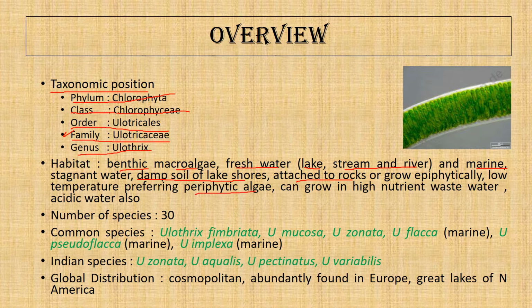As periphytic algae. Now, what are periphytic algae? Periphytic algae are those green algae that are found growing along with the cyanobacteria, that is the blue-green algae. And these periphytic algae are the primary source of food for the primary consumers, that is the aquatic invertebrates, as well as the larval stages and adult stages, the tadpole stage of frog, and the fry of fishes.